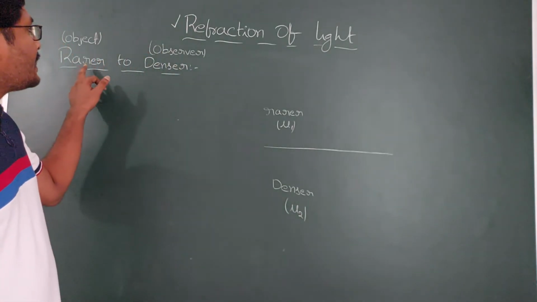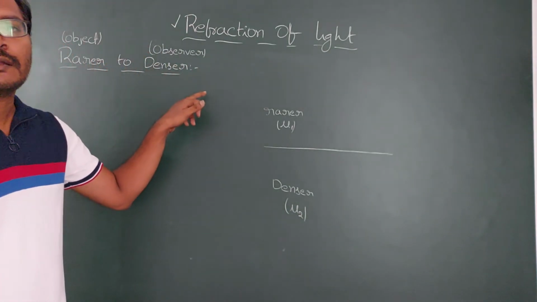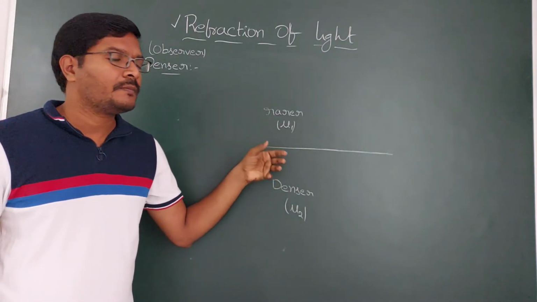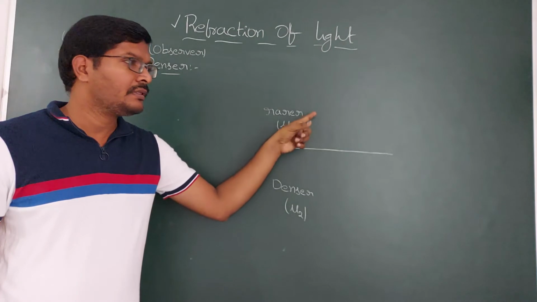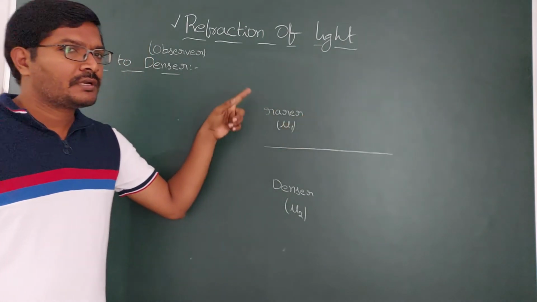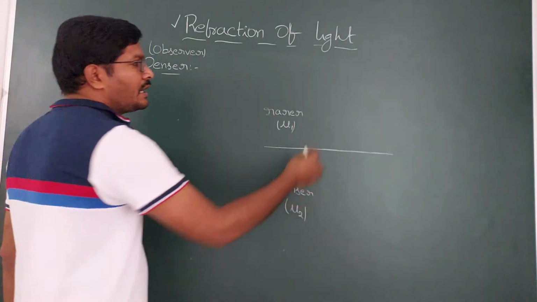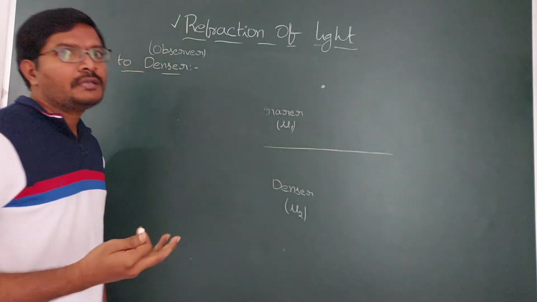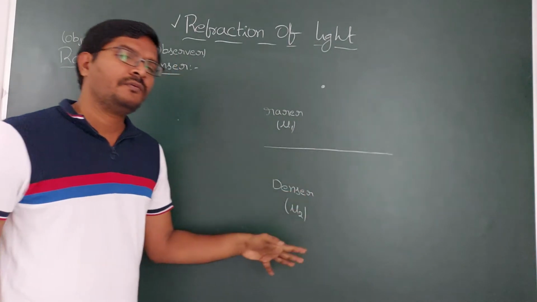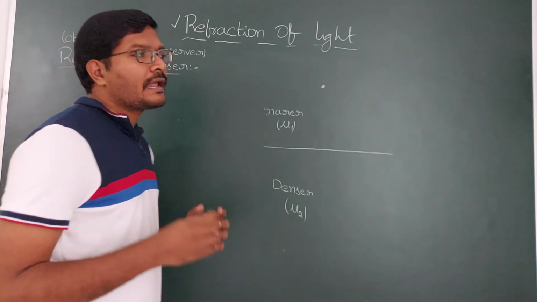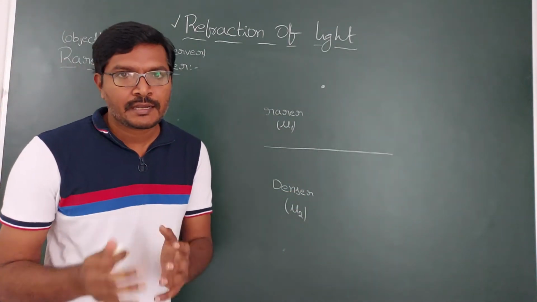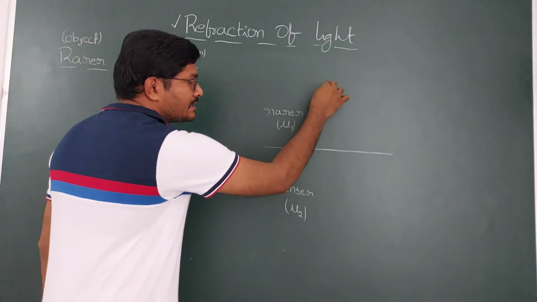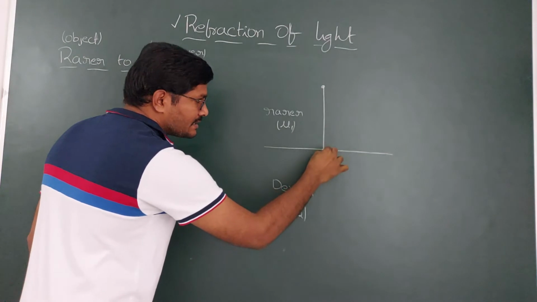So here light is traveling from rarer to denser. As it is traveling from rarer to denser, where I need to keep the object, in the denser medium or in the rarer medium? Light has to travel from object to observer. So I need to place the object in the rarer medium. Then the light will travel from rarer to denser. Light can travel in any direction in a straight line, so I can take the light traveling in this direction from rarer to denser.